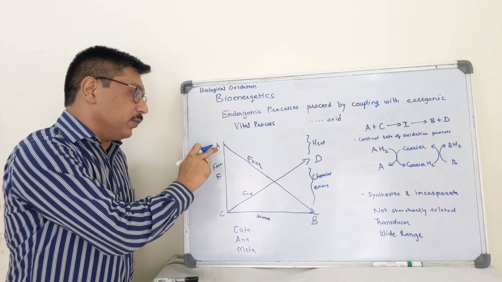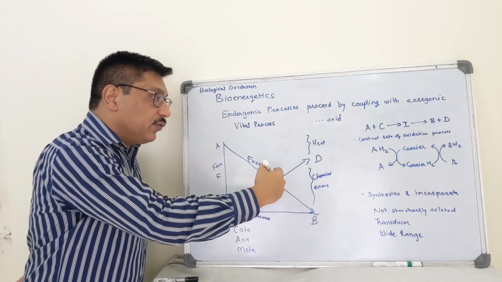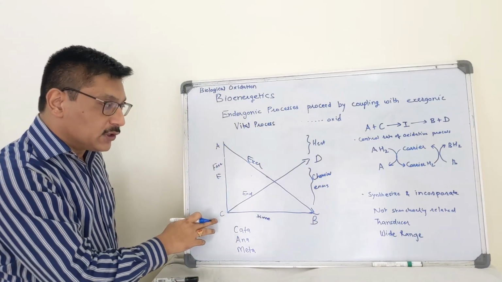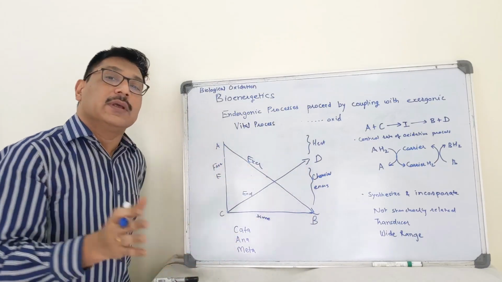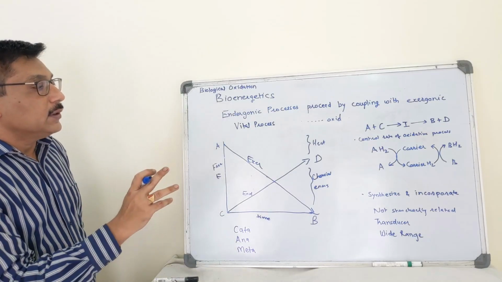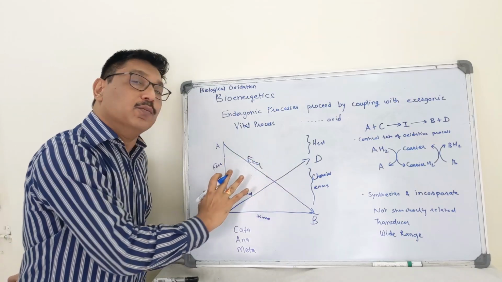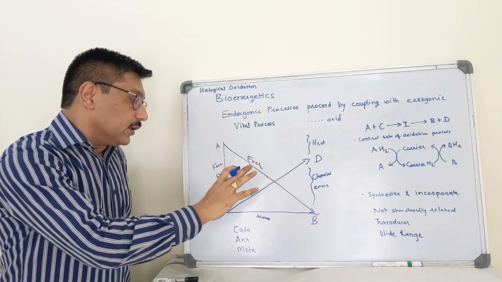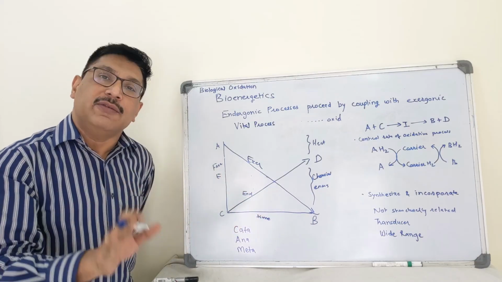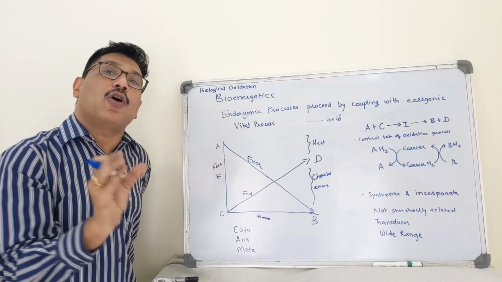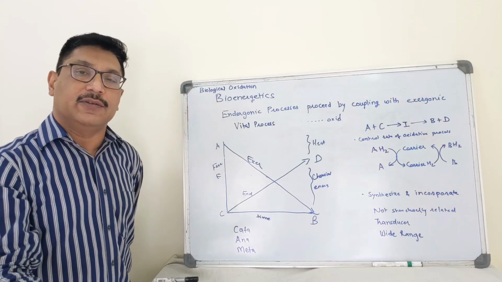While conversion of A to B, free energy is released. For conversion of C to D, free energy is required. When we couple both the reactions, the total reaction will proceed if and only if the free energy is released.